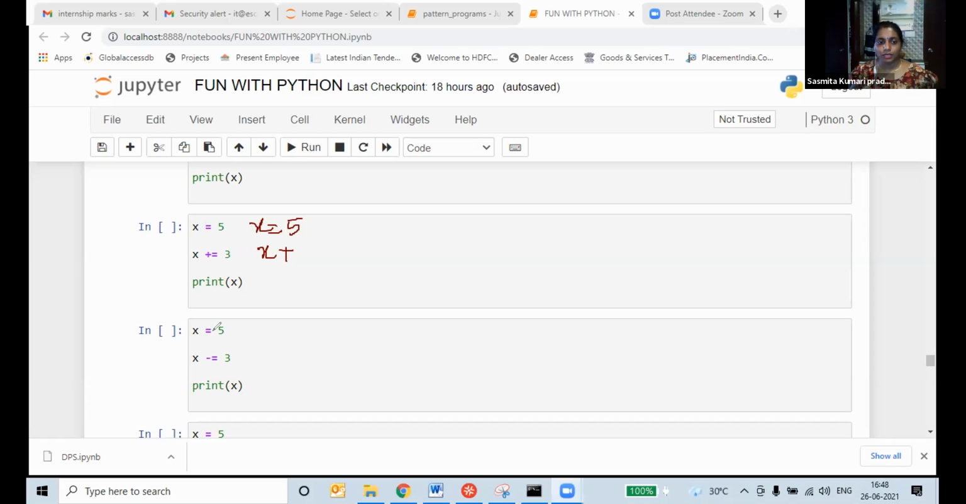with the plus symbol. Okay, this is the addition operation. X plus is equal to. What is the meaning of this? If I keep x is equal to 5, y is equal to 3, what will I do? x plus y is equal to 5 plus 3. That is the meaning of this one.